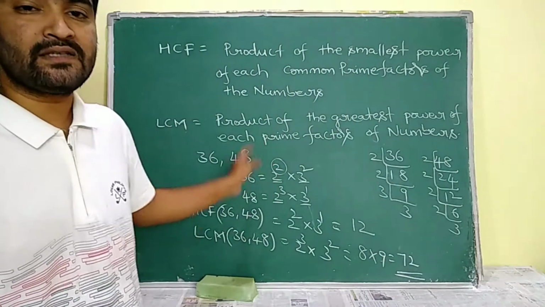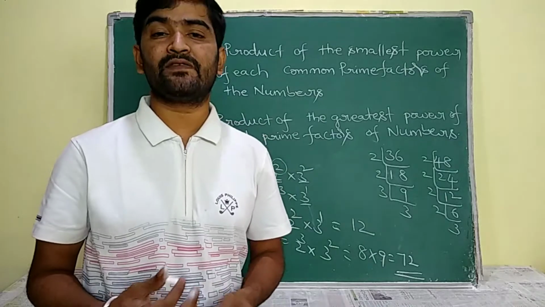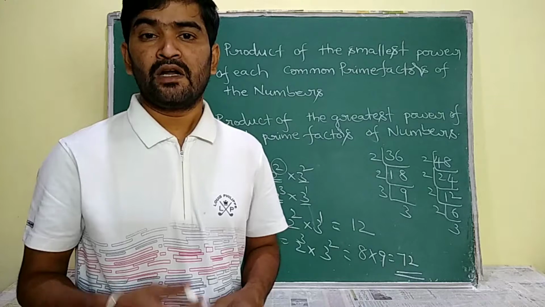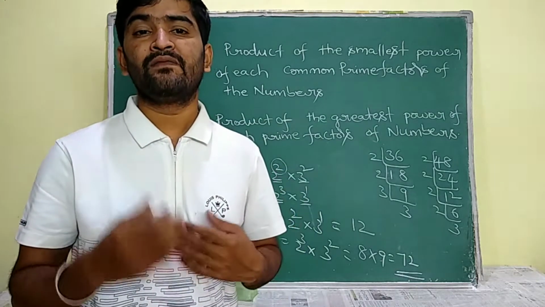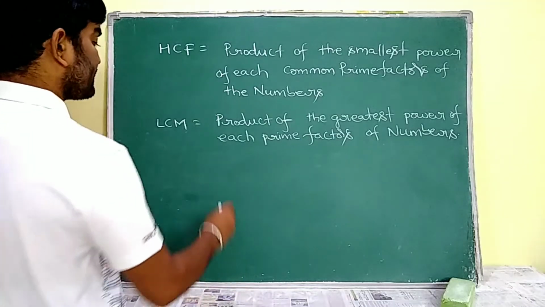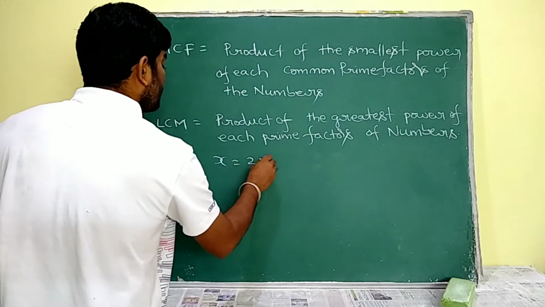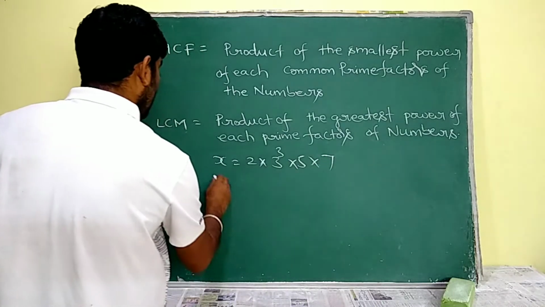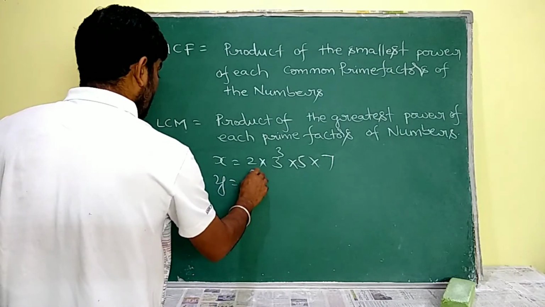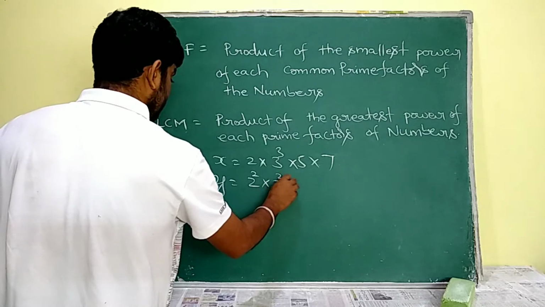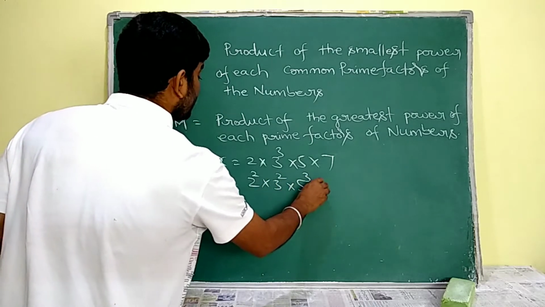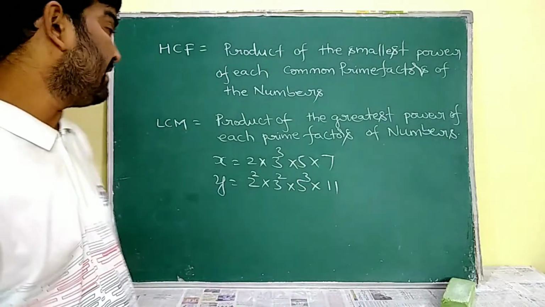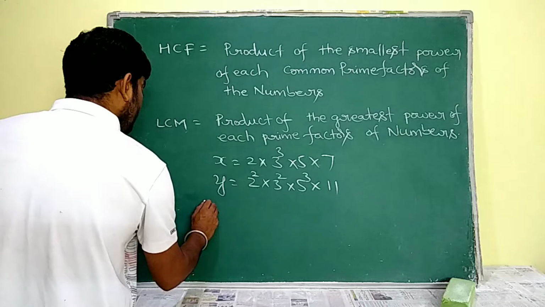Okay, now like this we are going to calculate the LCM and HCF of the given numbers by using the fundamental theorem of arithmetic. Now we will discuss the same with another example. See, let us suppose x is equal to 2 into 3 cube into 5 into 7, and let us suppose y is equal to 2 square into 3 square into 5 cube into 11. Now we are going to calculate the LCM and HCF of this x and y.